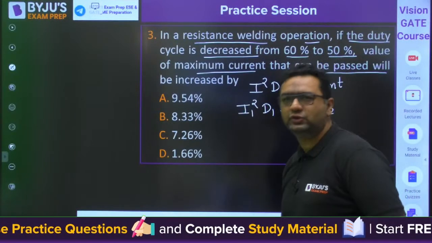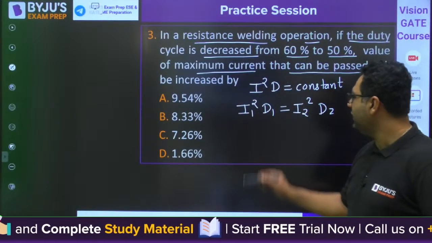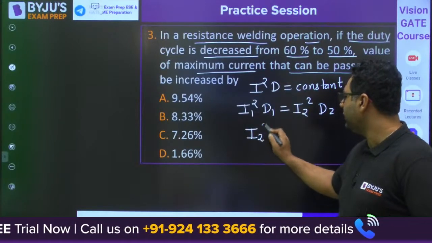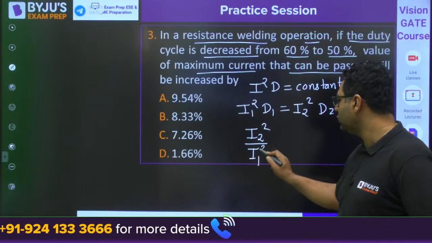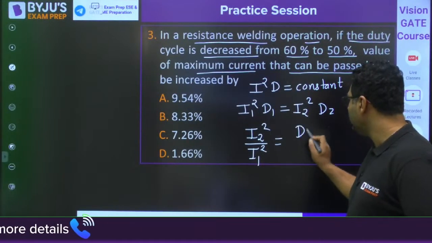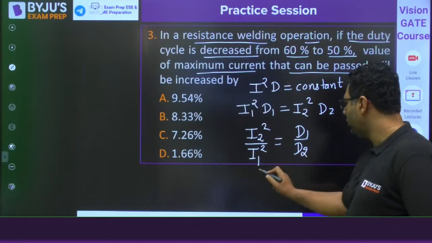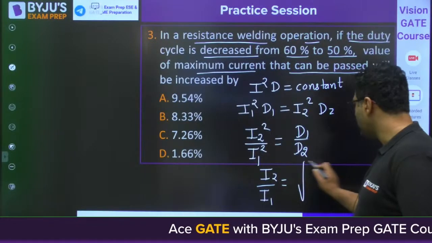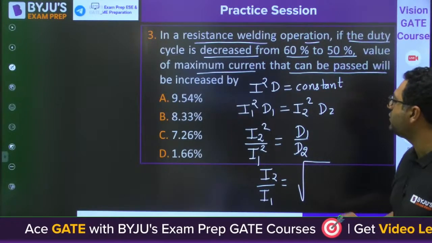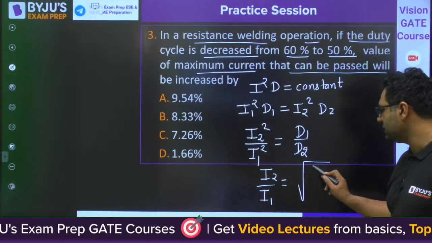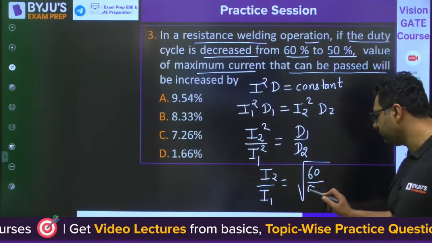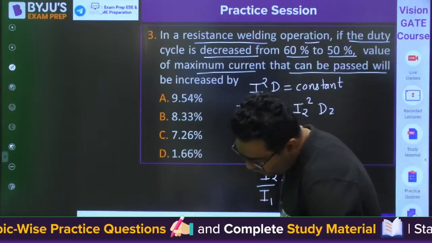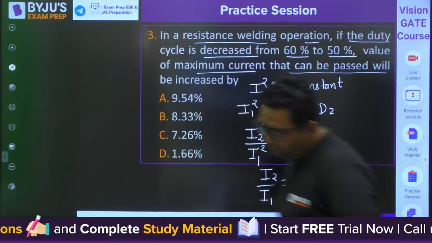Okay, Papa Ghoda is also saying A. So my dear, you know that from here you can write I2 square by I1 square is D1 by D2. From here you will get I2 by I1 is equal to square root of, they have given 60% to 50%. So if you consider 60 by 50, then you would get this ratio to be equal to, that is coming out to be, I feel, 1.095.